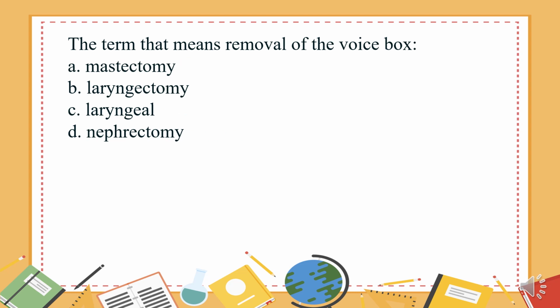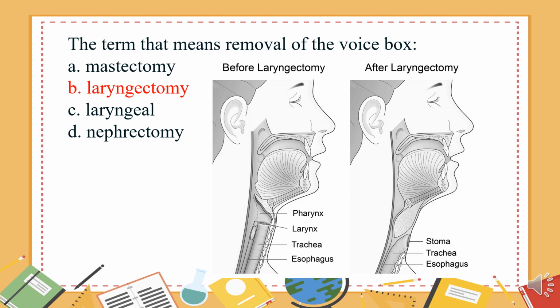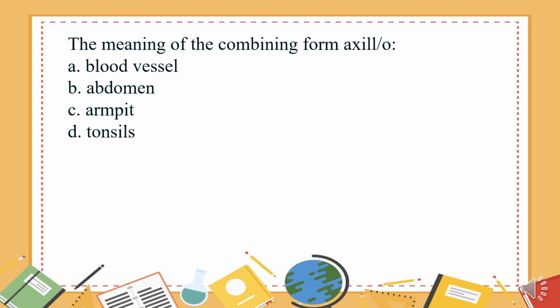The term that means removal of the voice box: A. Mastectomy. B. Laryngectomy. C. Laryngeal. D. Nephrectomy. The answer is B. Laryngectomy. The meaning of the combining form axil/o: A. Blood vessel. B. Abdomen. C. Armpit.